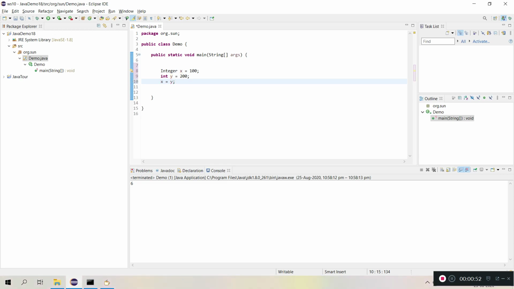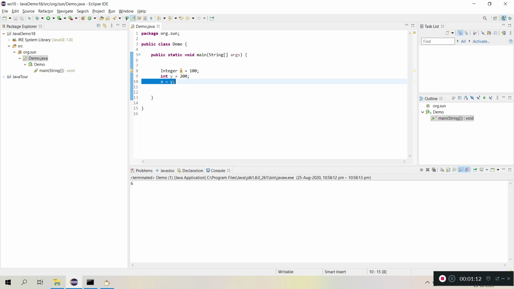So what is happening here? x is an Integer type and y is a primitive type. This is an object type and this is a primitive type. But how is it possible that we are assigning a primitive type value to an object?